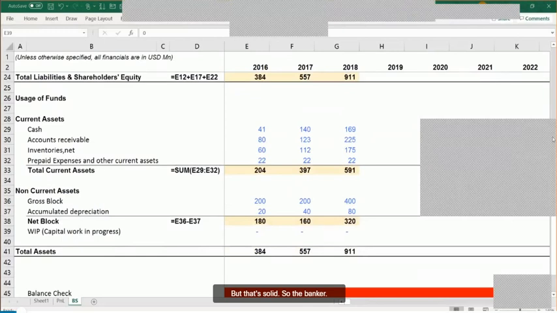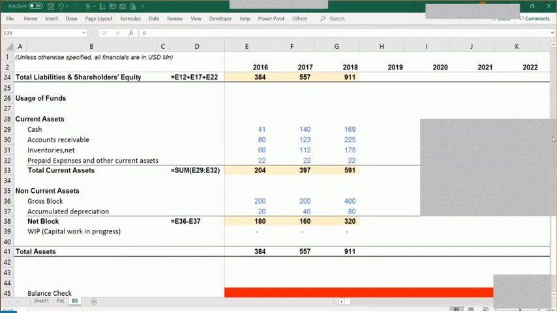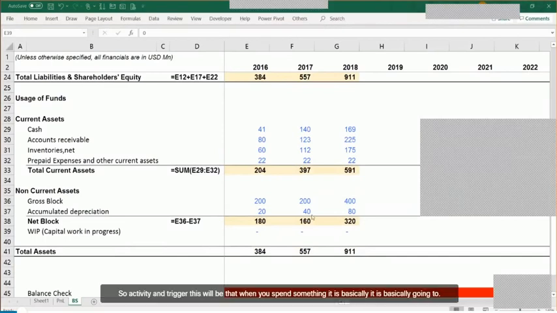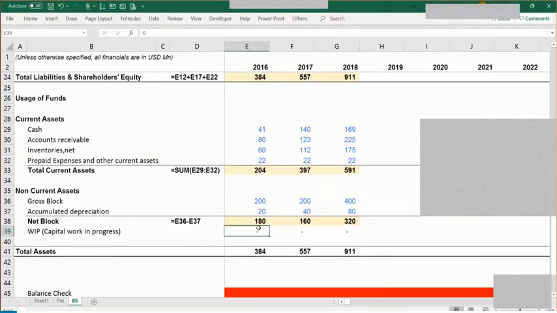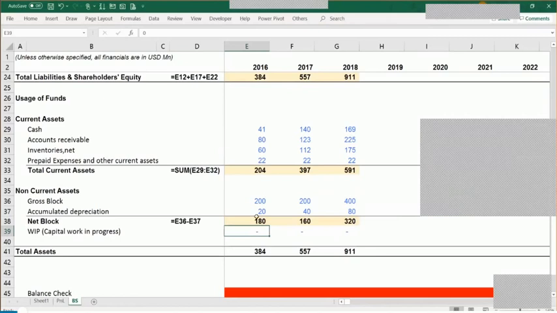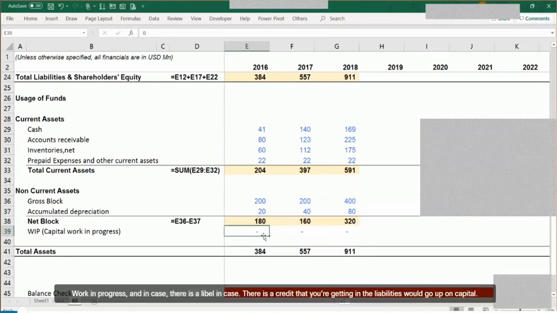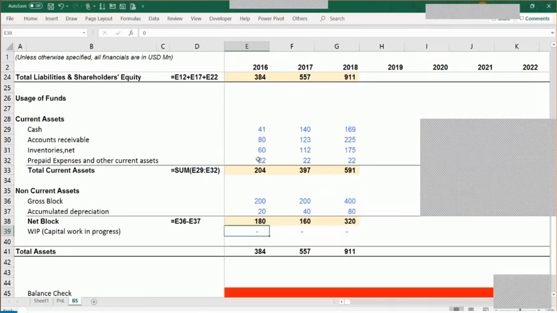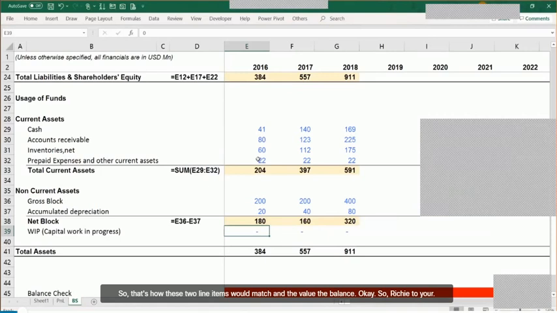So Dipankar, it will be balanced against equity. So actually, the entry for this would be that when you spend something on CWIP, it is basically going to entail a payment of cash. So when you buy something, you pay cash. So the cash is reduced and the capital work in progress increases. In case there is a liability, in case there is a credit that you are getting, then the liabilities would go up and capital work in progress would also go up. So that's how these two line items would match with each other, and it will tally the balance sheet.